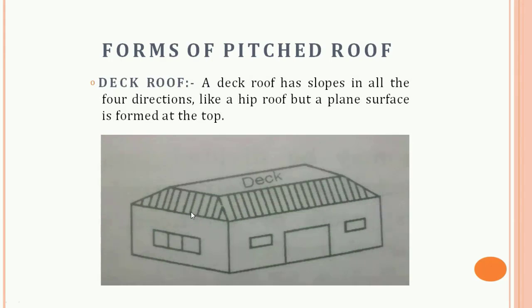Then next is the deck roof. The deck roof has a slope in all four directions. This is the deck portion, the deck area, and the slope is in all four directions like a hip roof, but a plain surface is formed at the end.